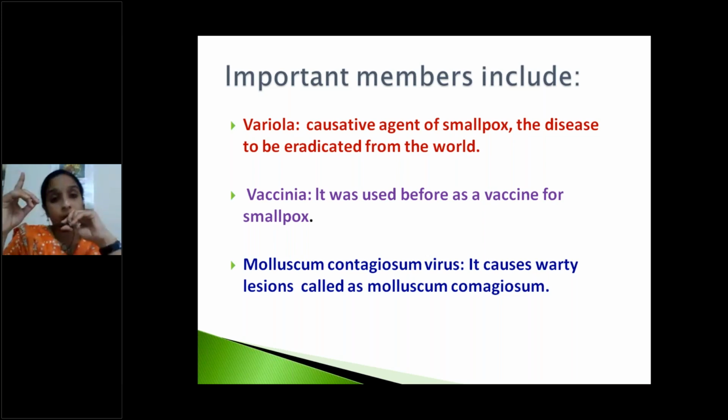We already discussed this in the beginning class, the historical introduction, the historical events with Edward Jenner. We discussed the vaccine preparation and all. So vaccinia was used as a vaccine against variola. Another one is molluscum contagiosum virus. It causes warty lesions called molluscum contagiosum. So this is also important.